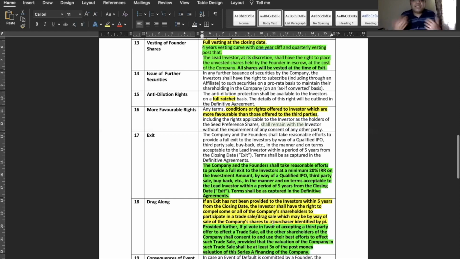Because I'm just getting 3x, I'll just pull along all the other investors. The other investors might not agree. And drag typically comes into the picture in a bad scenario, right? When a lot of time has passed, nothing is happening, and as an investor, you don't want any threshold on it. You should be able to drag the company to whatever price you want, ideally. So hence,